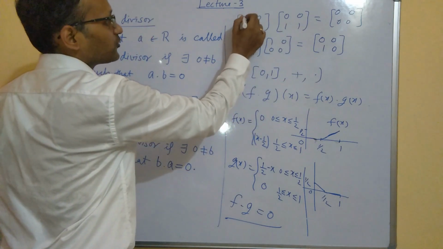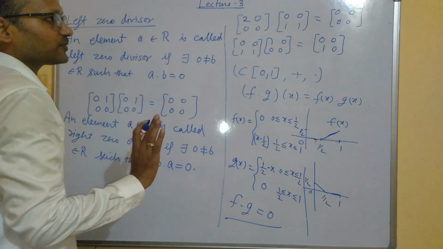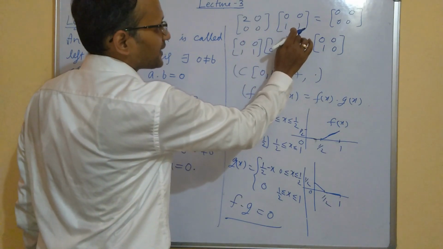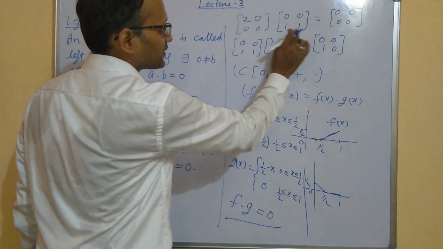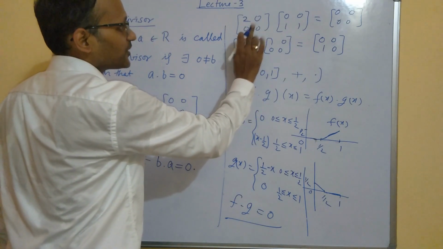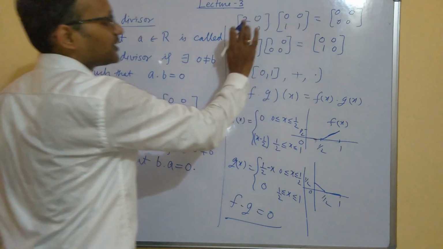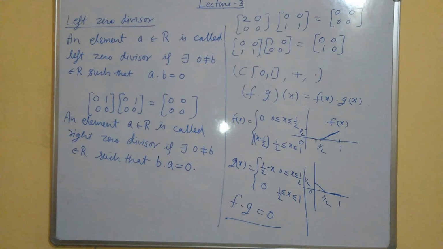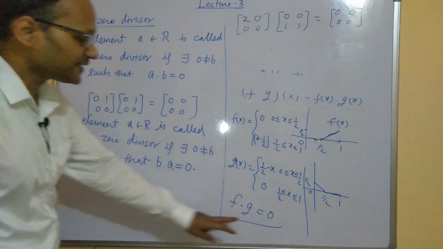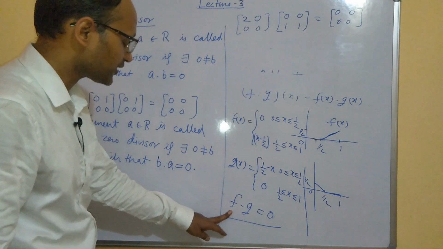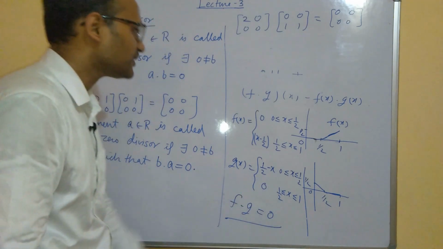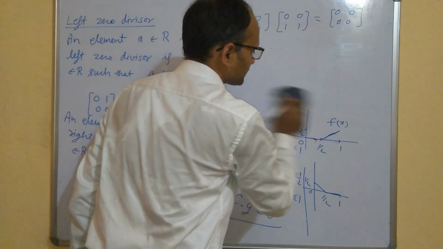For example, if you take 2 here, again it is 0. So this element is called right zero divisor. It does not depend upon what element we have chosen here. We will call this element to be the right zero divisor, that's all. Similarly, this g(x) is the right zero divisor because there exists a non-zero f such that f into g is equal to 0.